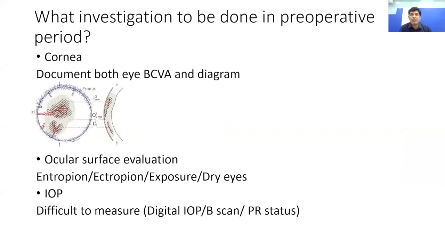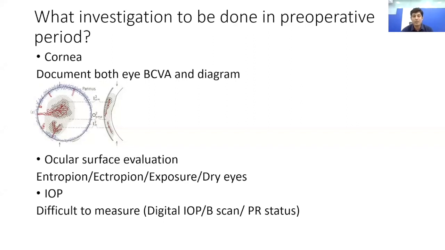Now, what are the investigations which have to be done in the preoperative period if we want to go ahead with the cornea transplant? The first and the most important thing which we have to document is visual acuity in both the eyes, and draw a proper diagram where we can see the size of the lesion and the quadrants of vascularization or deep vascularization which is present. We have to evaluate the ocular surface for any entropion, ectropion, exposure keratopathy, or dry eyes. If any of these problems are present, you address them first before undergoing a cornea transplant.